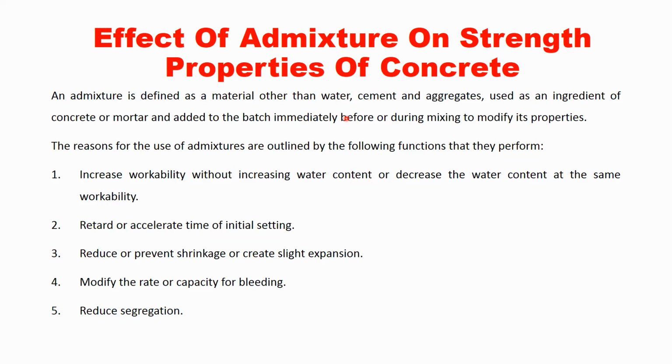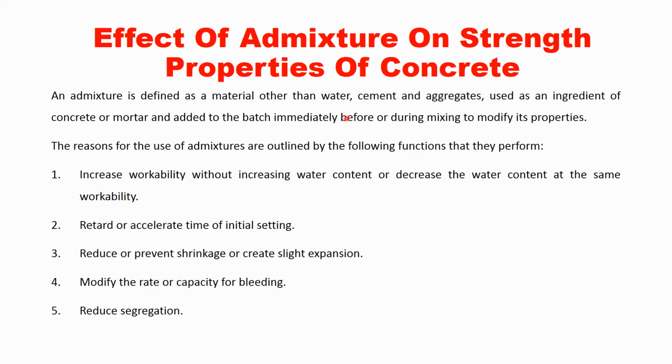If we want to modify those properties, then we can vary the proportion of each ingredient. We can vary the amount of cement, fine aggregate, coarse aggregate, and water, and we can modify the properties of concrete, but these have some limitations.